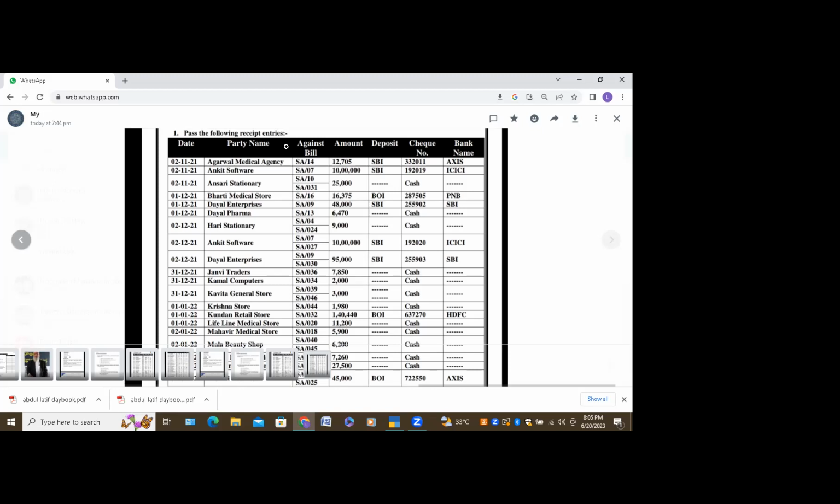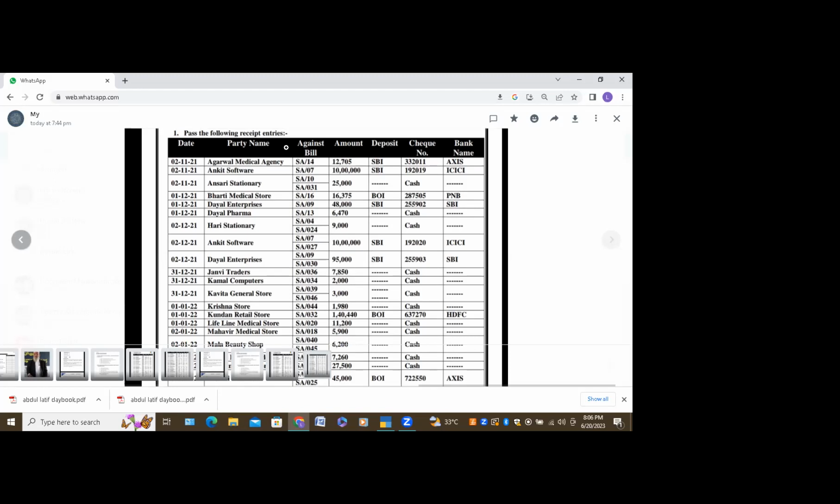Ma'am, Agarwal Agency is the... Received a check from Agarwal Medical Agency. That means received Access Bank check from Agarwal Medical Agency. Ma'am, SBI account is debit.